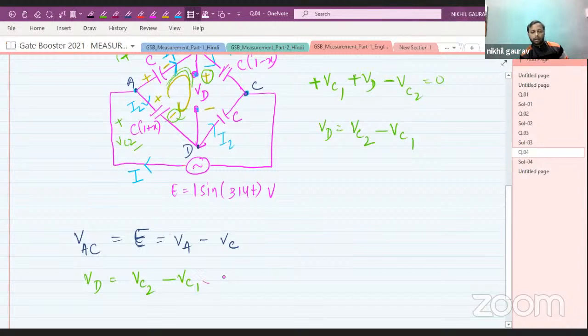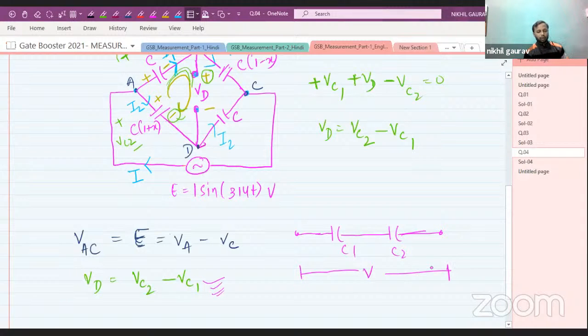Before coming to this expression, let me give you an important concept here. Let us say this is capacitor 1, and this is capacitor 2, and this is the overall voltage V. What will be the voltage across capacitor 1, VC1?